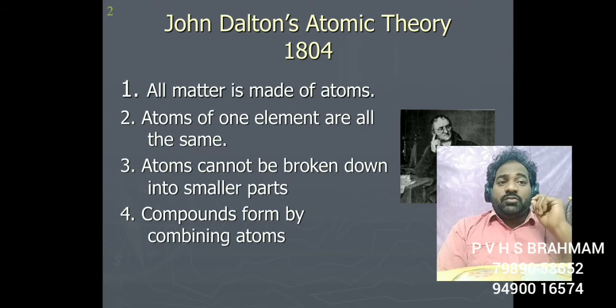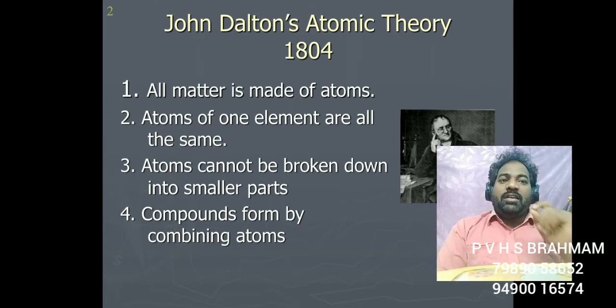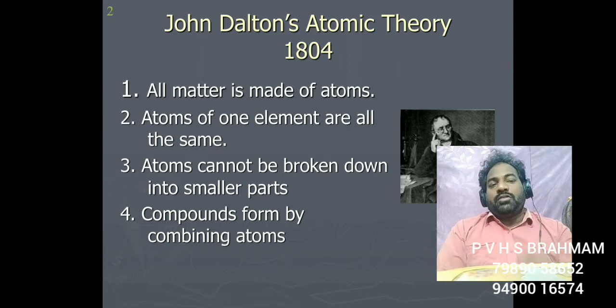The atoms are the smallest particles. Suppose you take an example of a chalk piece. If the chalk piece is broken into very small pieces, then you can see a very small portion of it. If you are able to collect that small piece and observe, it might probably be the atom.